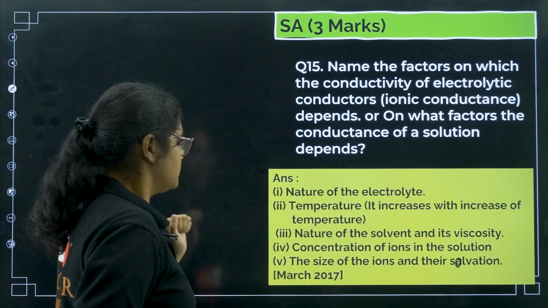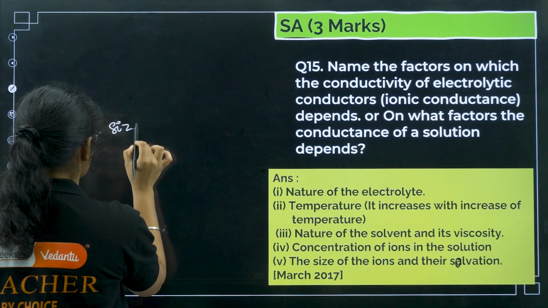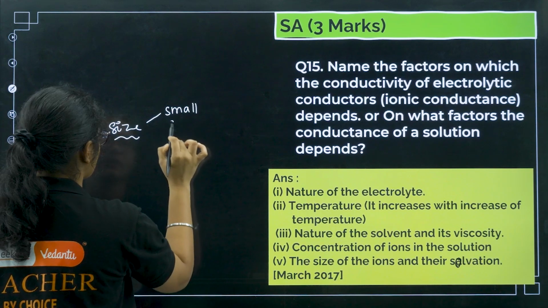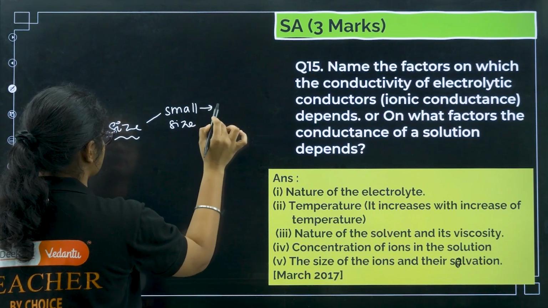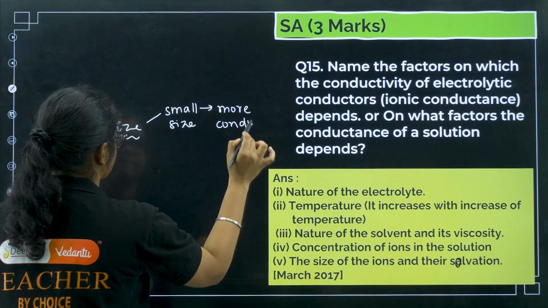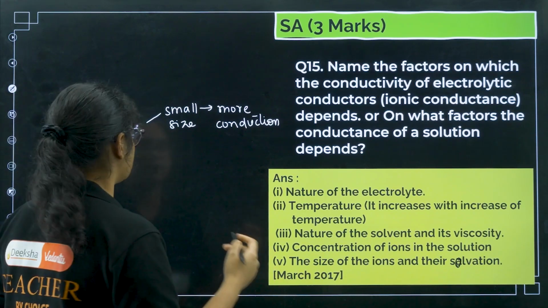If we talk about size, small size means it can conduct more, so more conduction.